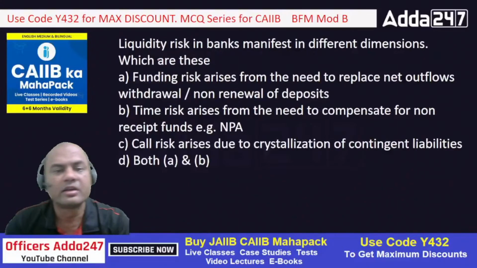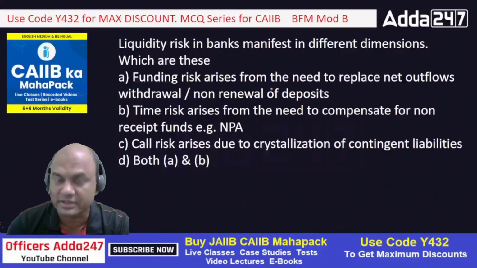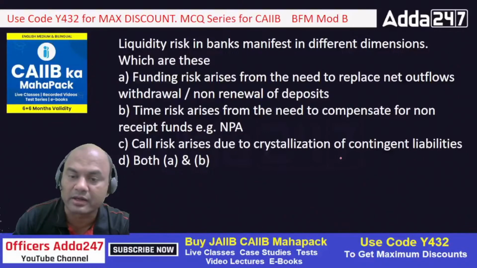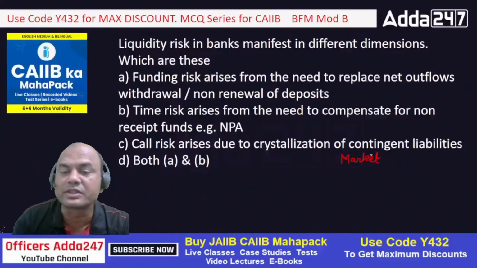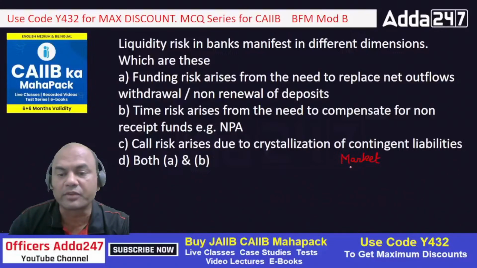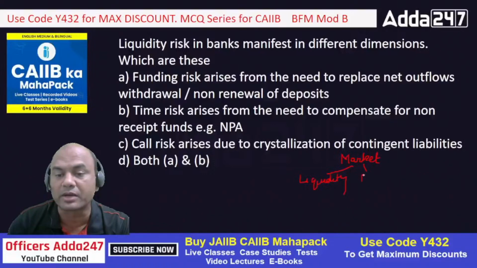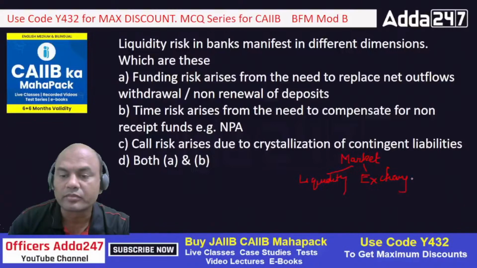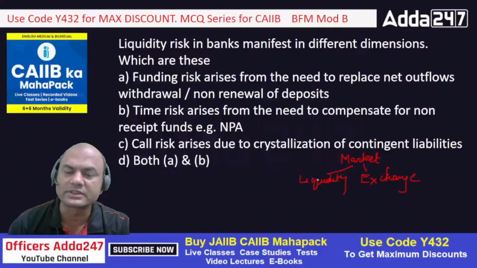Yeah. Liquidity risk in banks manifests. Why am I talking of liquidity always? Because liquidity risk is a part of market risk. Our topic today is market risk, right? Market risk means which is not in your hands, okay? So definitely it has liquidity. Then exchange risk is also a part of market risk, okay? And these are the two main. There are many others, but these are the two main, okay?